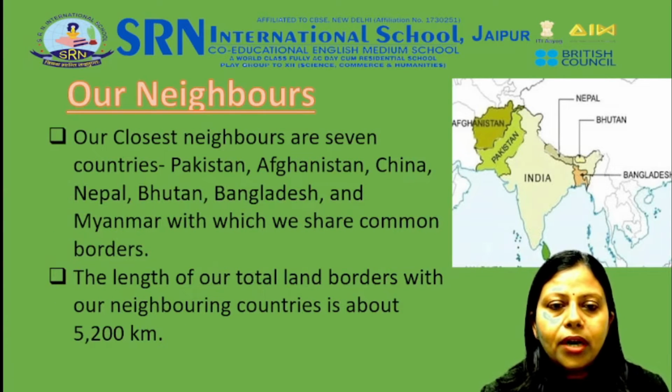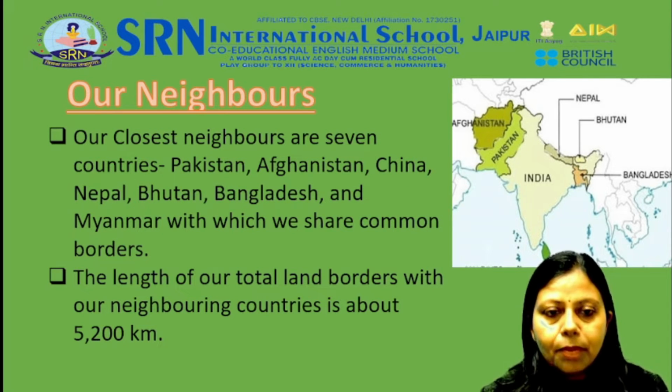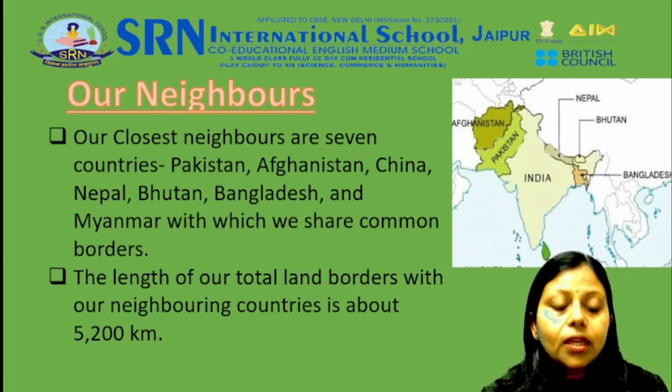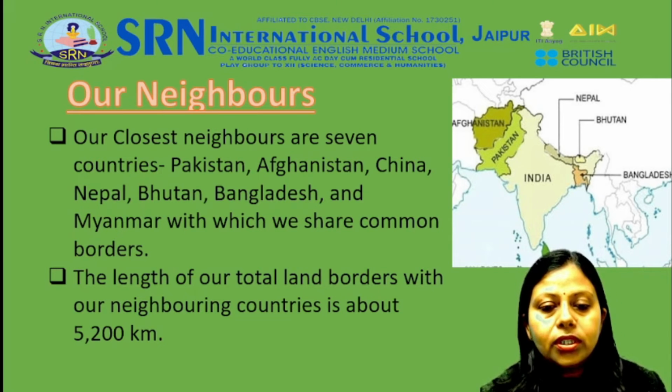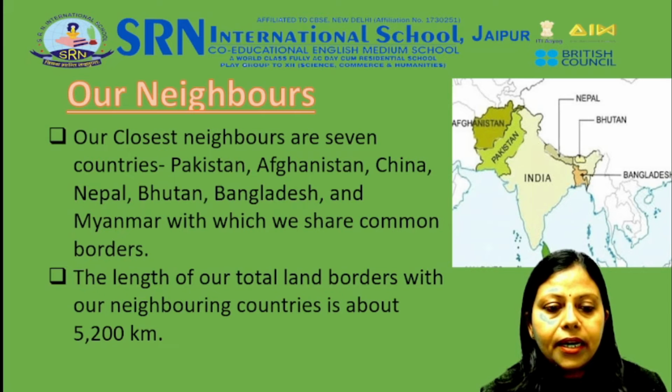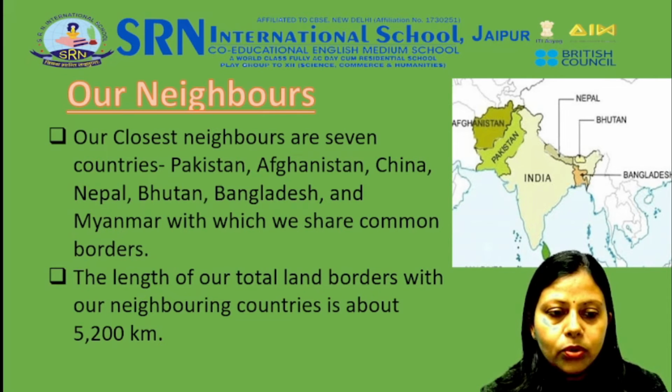Let's know about our neighboring countries. Our closest neighbors are 7 countries: Pakistan, Afghanistan, China, Nepal, Bhutan, Bangladesh and Myanmar, with which we share common borders. The length of our total land borders with our neighboring countries is about 5,200 kilometers.